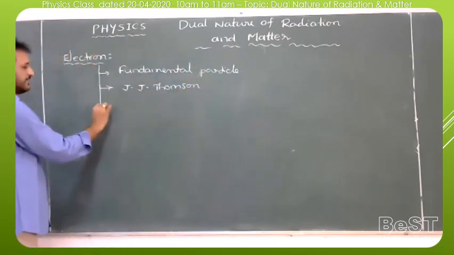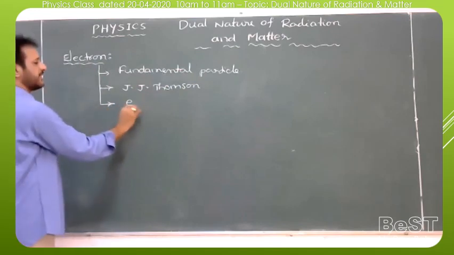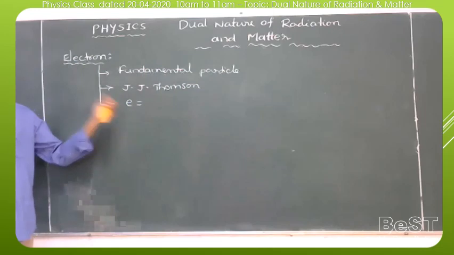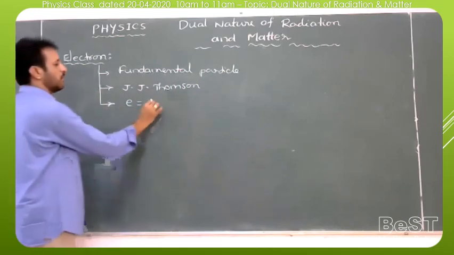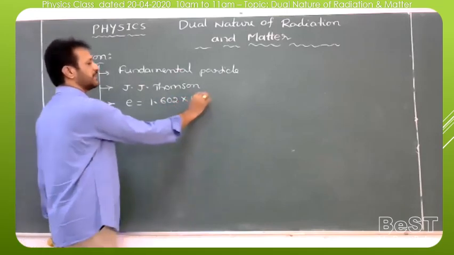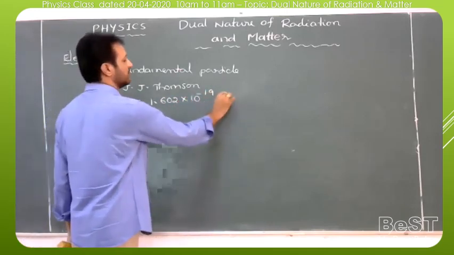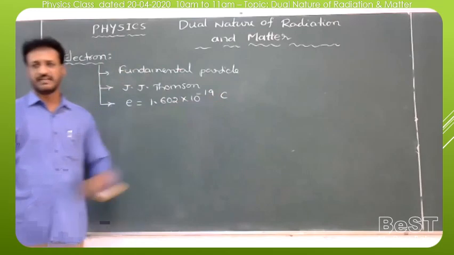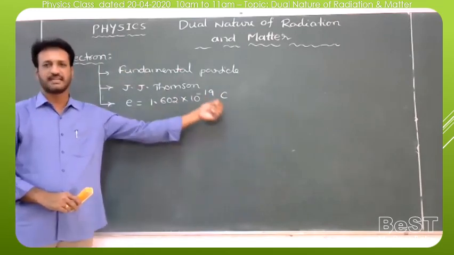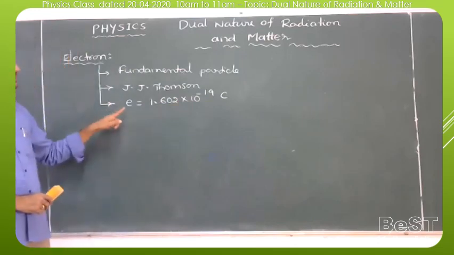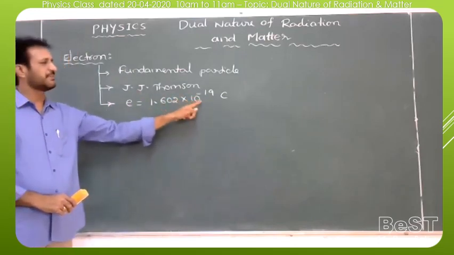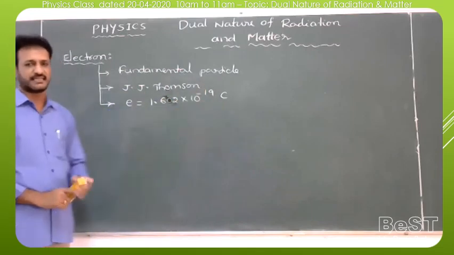The charge of the electron, we denote with the symbol e, is equal to 1.602 into 10 to the power of minus 19 coulomb. Capital C should be written, because whenever the name of a unit is named after a person, you should write the capital letter. So the charge of the electron e is 1.602 into 10 to the power of minus 19 coulomb.